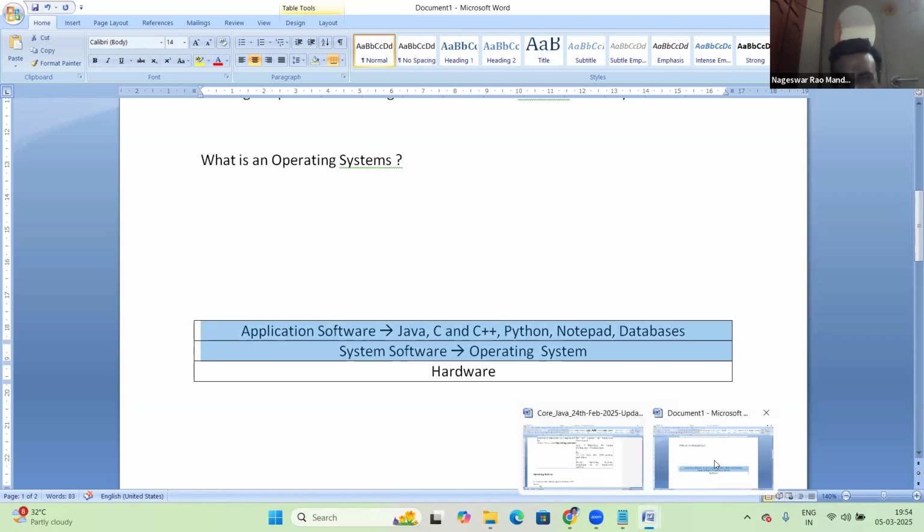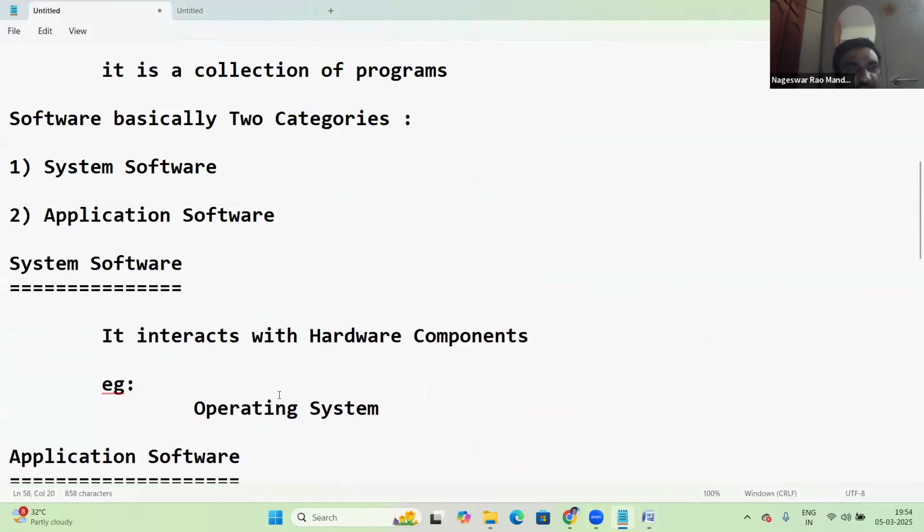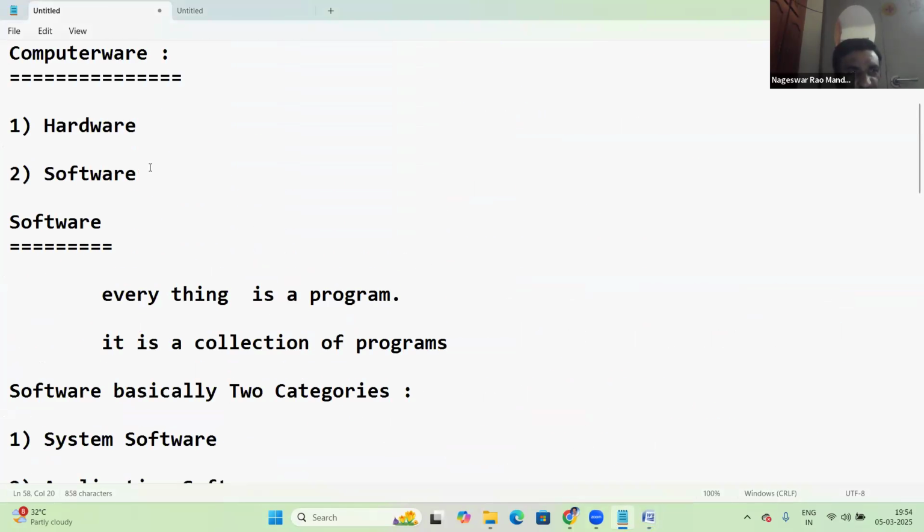Let us go back to that initial topic. In a computer, there is hardware and software.